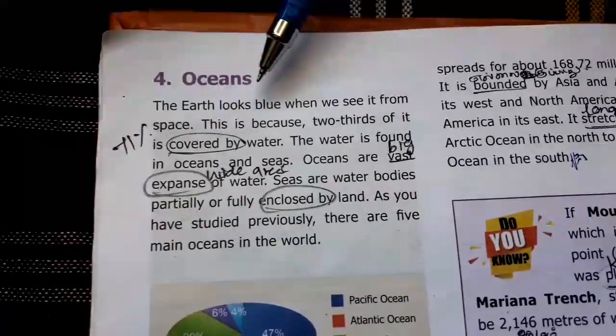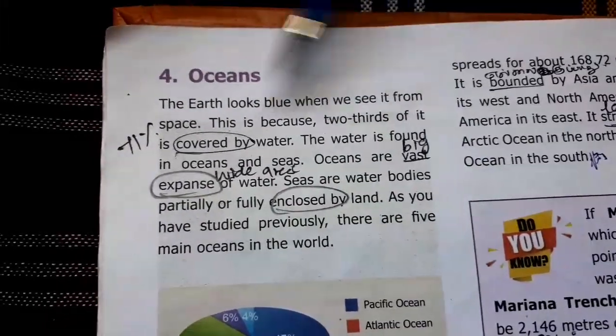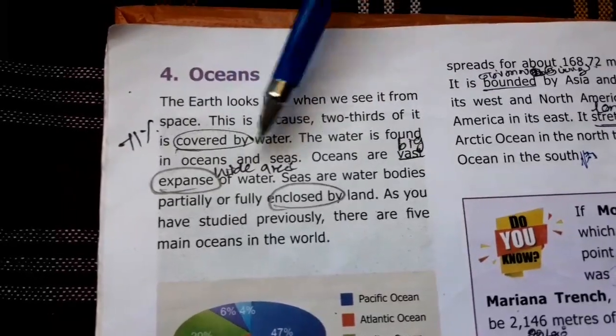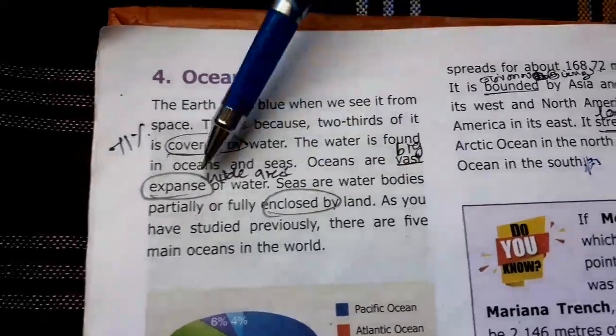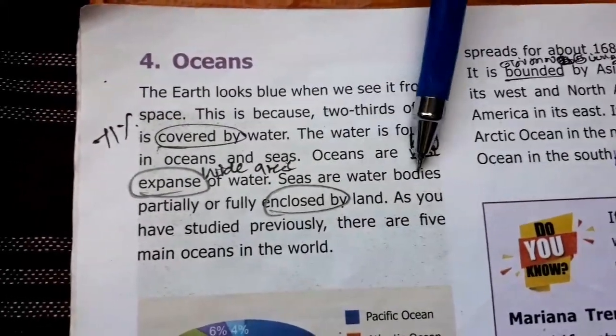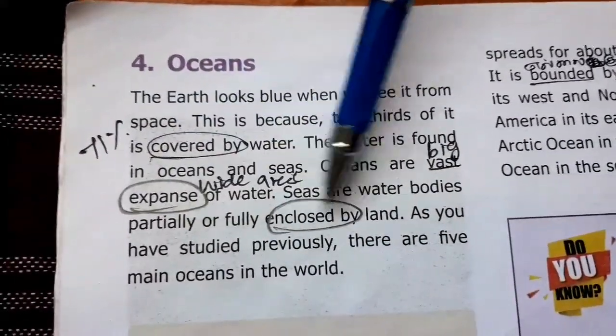The earth looks blue. Why does the earth look blue? Because 2/3, that is 71% of our earth, is covered by water. The water is found in oceans and seas. Oceans are vast expansions of water, that is, big wide areas of water. Seas are also water bodies that are partially or fully enclosed by land.